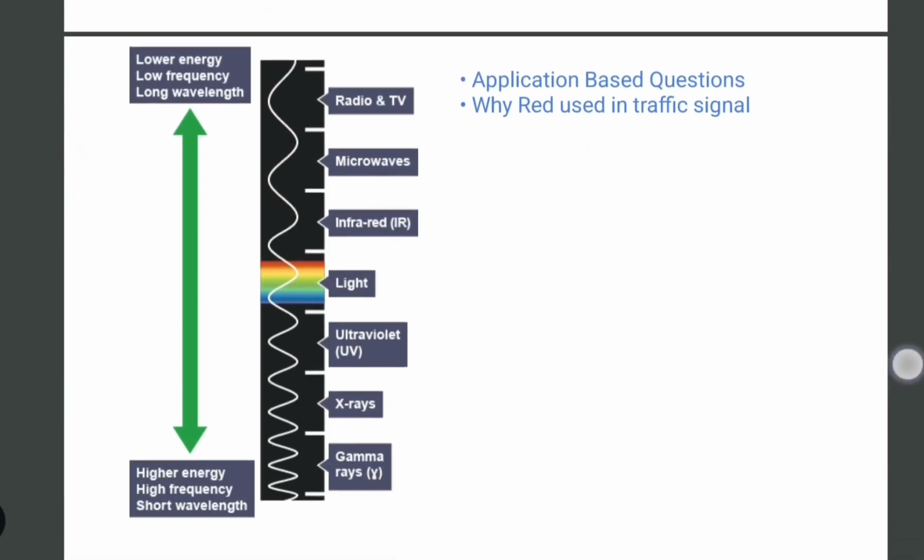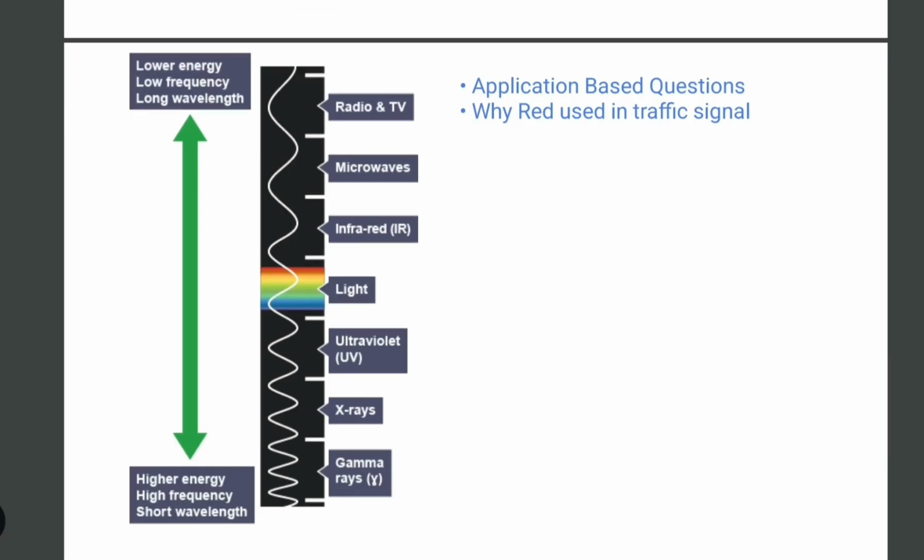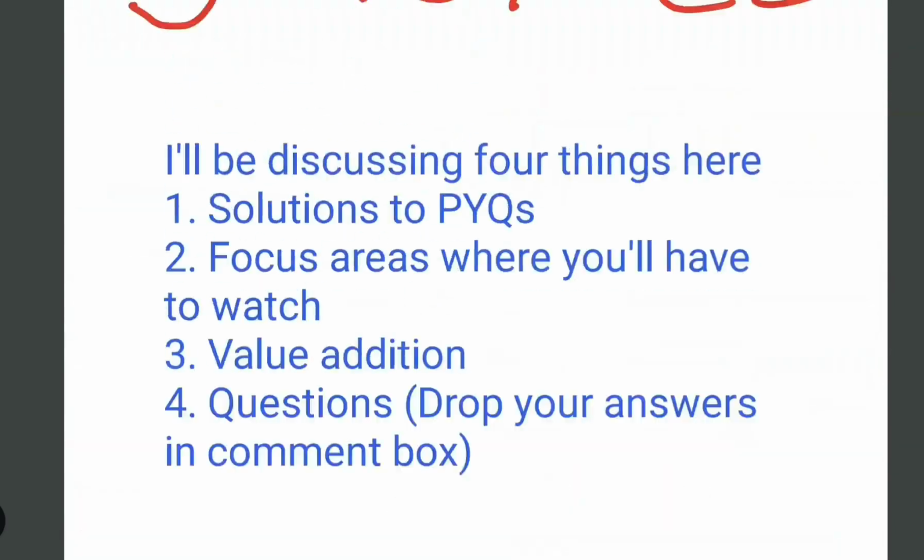This is the spectrum of EM waves. Just remember the order of these waves, and that way you will be able to tackle these questions easily. The first question which you will have to answer in the comment box is: why do we use red as a traffic signal? Okay, then let's move ahead with the second question.